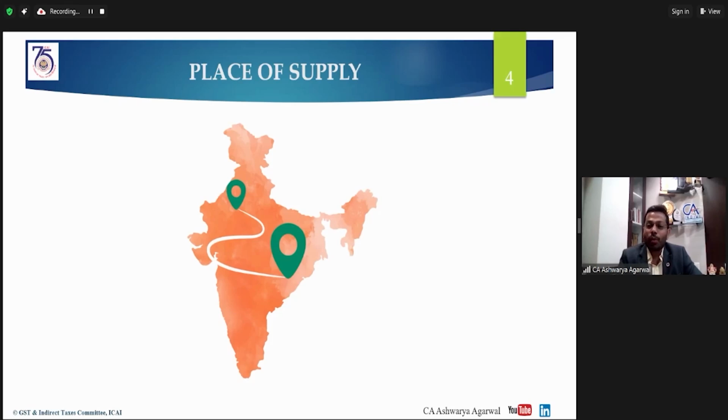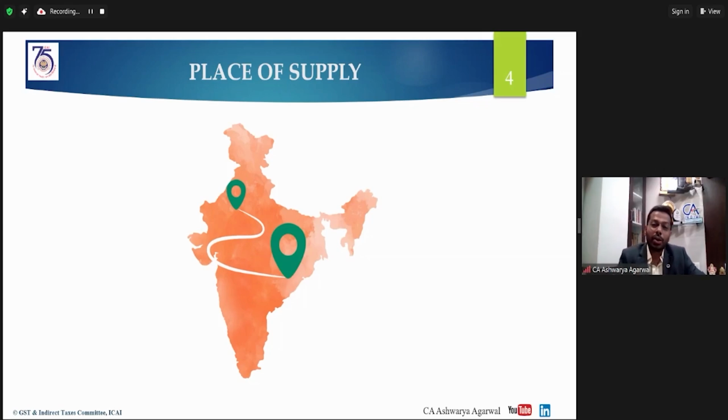What is place of supply and what is its relevance under the GST law? As we all know, when there is a supply of goods or a service, there is a supplier and there is a recipient, and he pays the consideration. So what is the meaning, the sense of this place of supply?